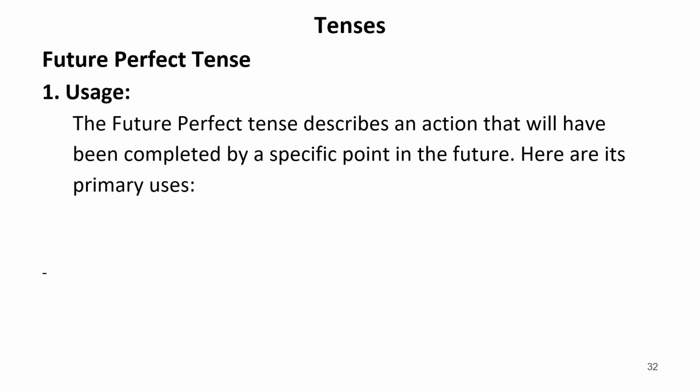Now, future perfect tense. The future perfect tense describes an action that will have completed by a specific point in the future. Now, what are the uses of future perfect tense? In this tense, this is future, again, imagination, then perfect, some tasks that have been completed, but it is only an imagination. They are imagery. They are not actually completed. They are imagination that they will be completed by this time. So these types of sentences are written in future perfect tense.